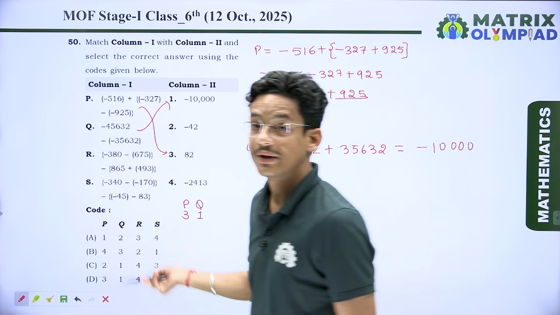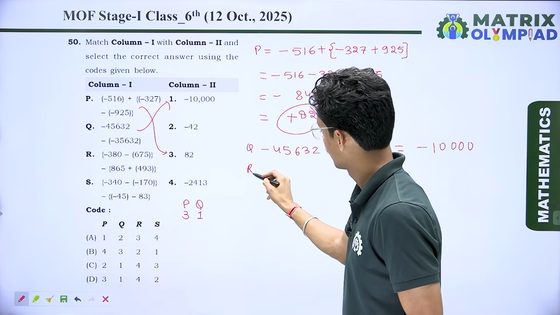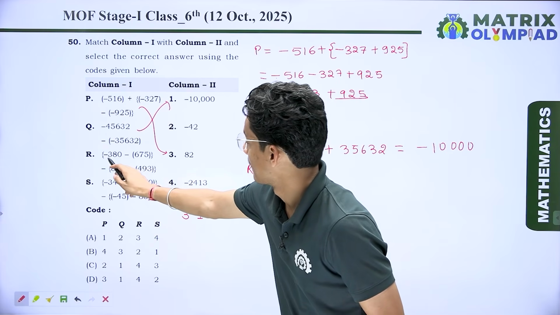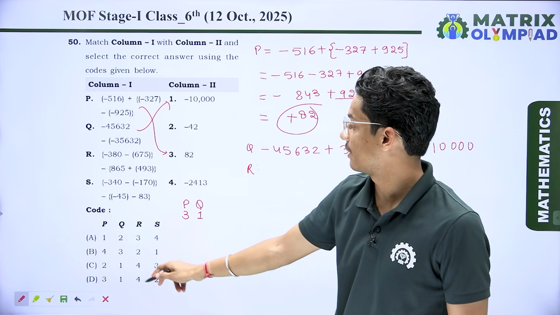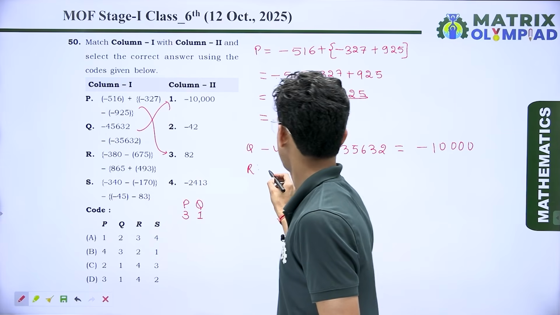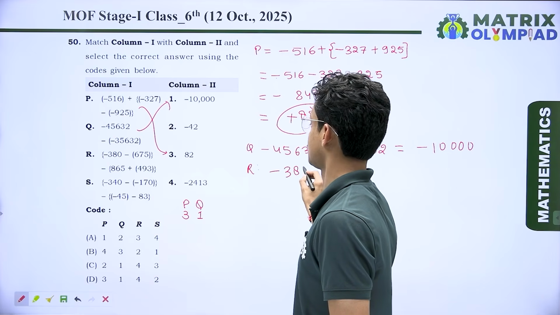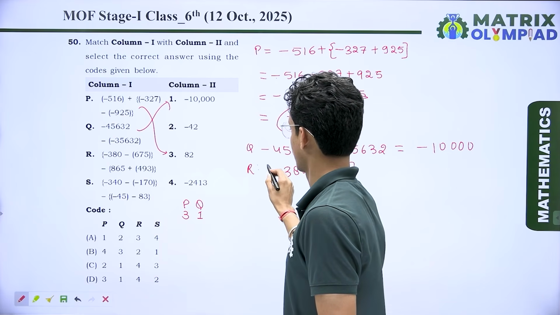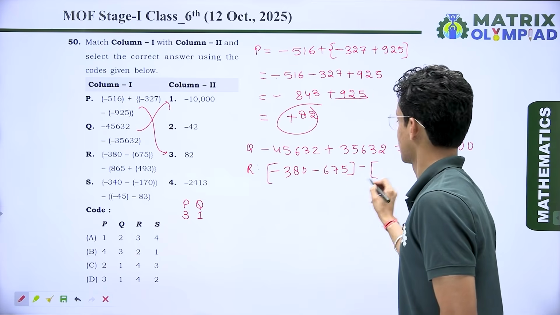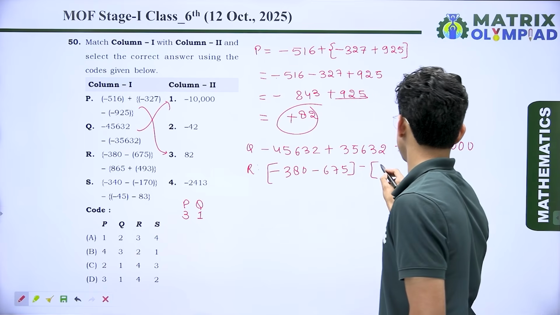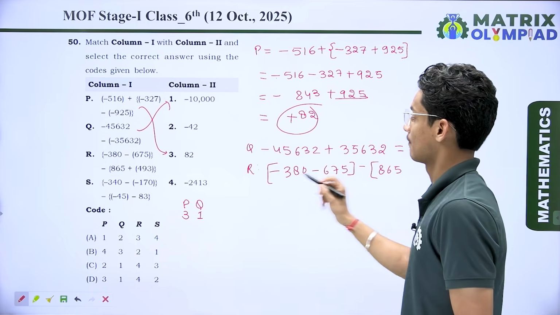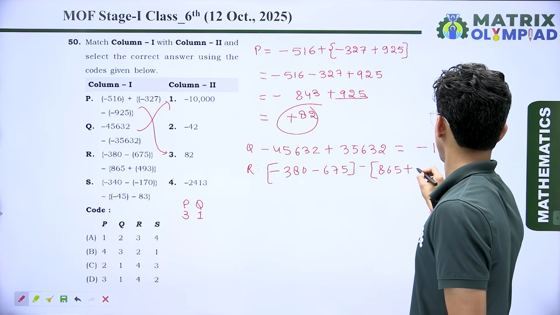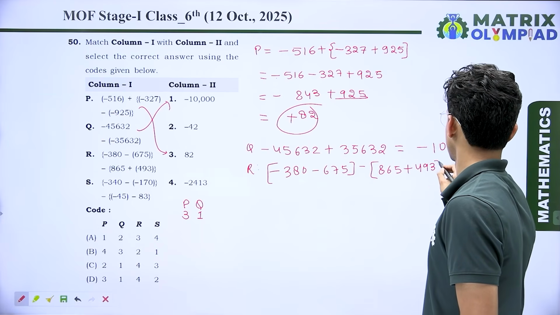So now if I talk about the R, which is minus minus, it means we have to add the digits. So I can write here minus 380 minus 675. Again we have minus 865 plus 493.